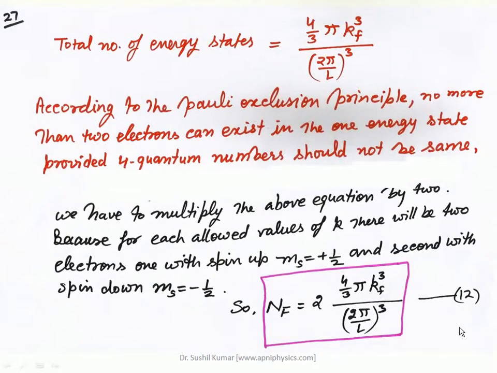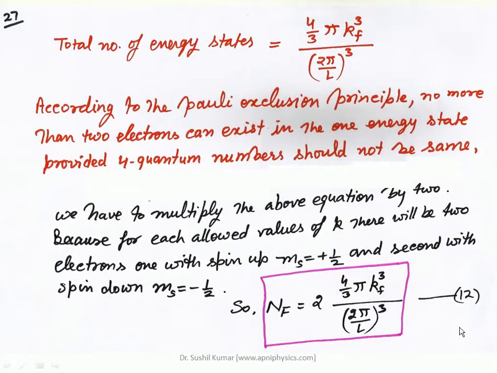Now the total number of energy states will be equal to 4π/3 πkF³ upon 2π L³. According to the Pauli exclusion principle, no more than 2 electrons can exist in one energy state. All 4 quantum numbers cannot be the same for 2 electrons. n is the principal quantum number, l is second, ml and ms. These are the 4 quantum numbers.